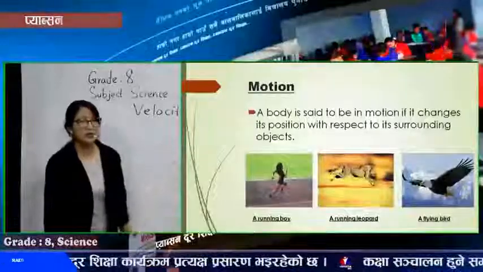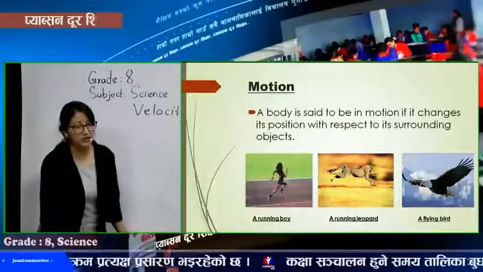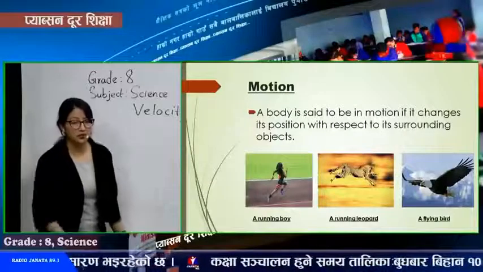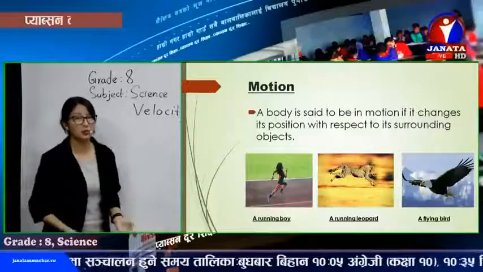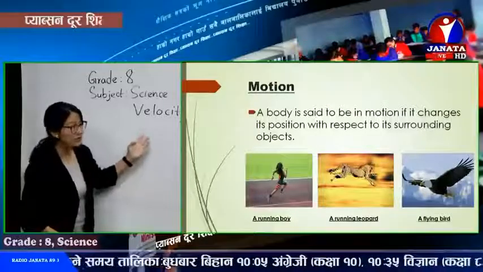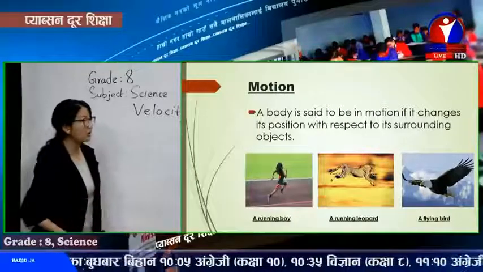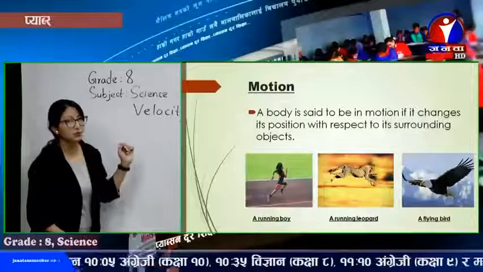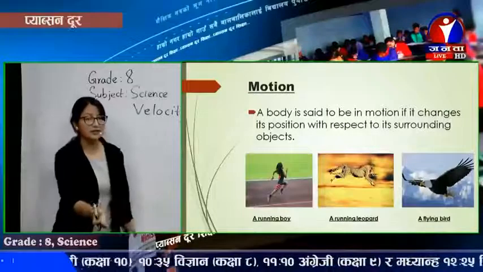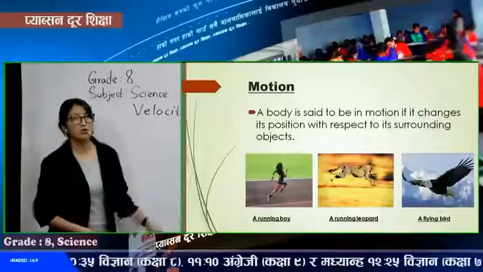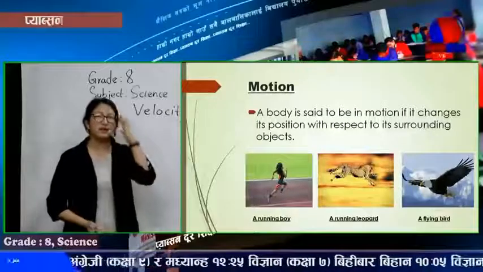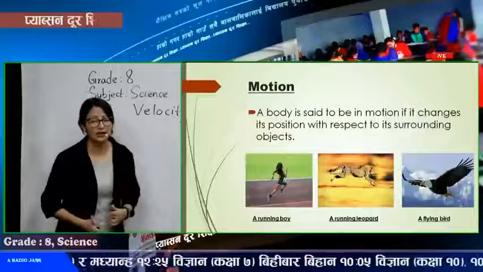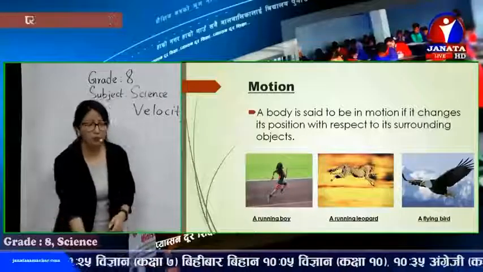A body is said to be in motion if it changes its position with respect to its surrounding objects or with respect to the reference point. We can see some examples here, like a running boy. He's in motion with respect to the surrounding. We can see the running leopard in motion. You can see the flying bird. Lots of other examples are there. These are all examples of motion.